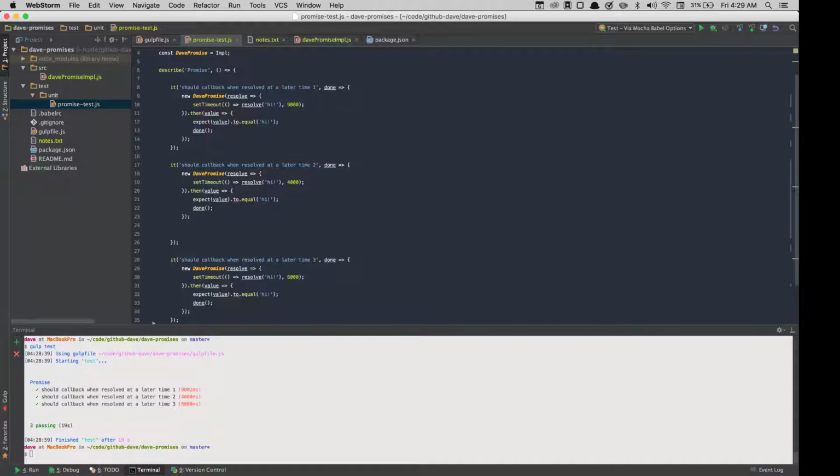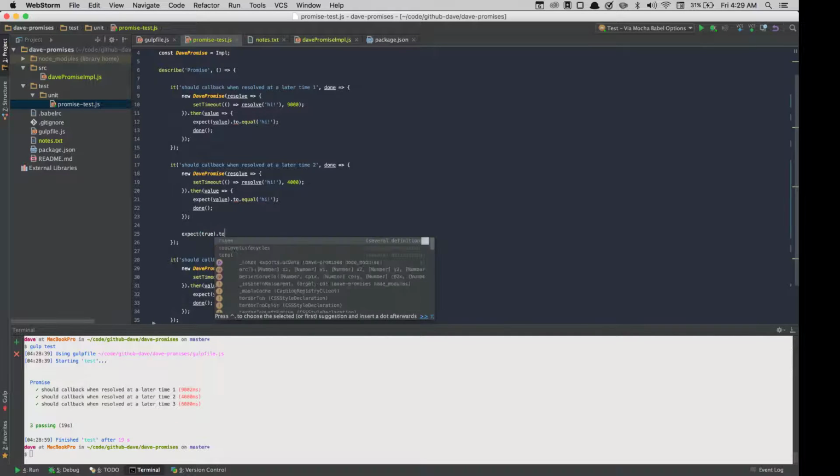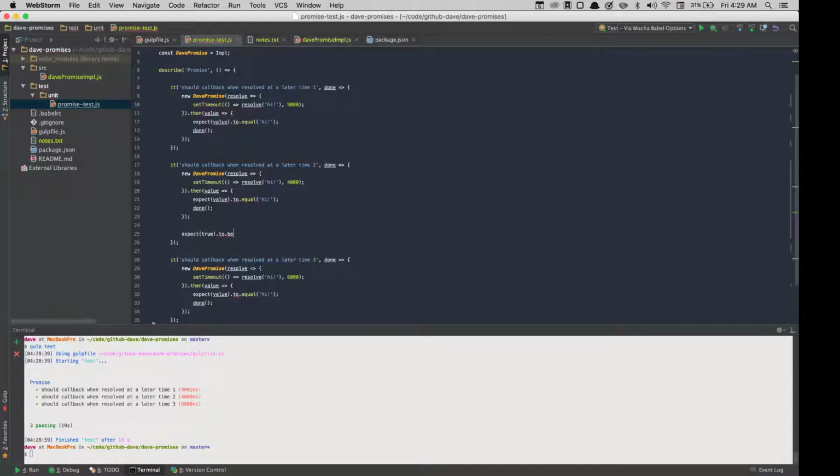You can actually make a false positive with your test. So if I go expect true to equal true, and if I put a done here, and let's say I made a mistake like this when I'm coding my test, right? It could happen.